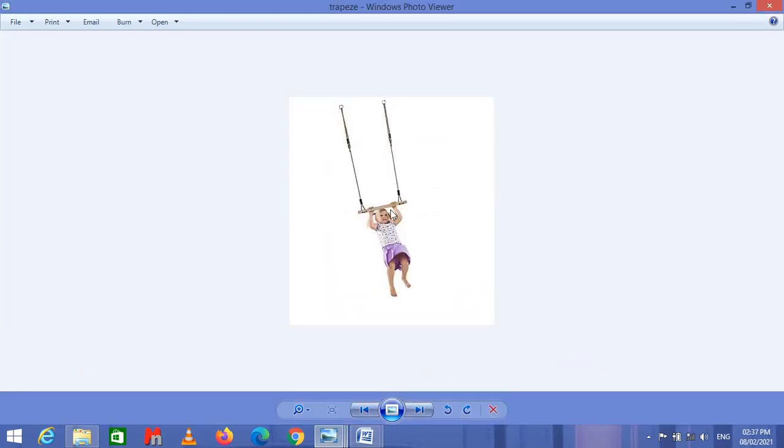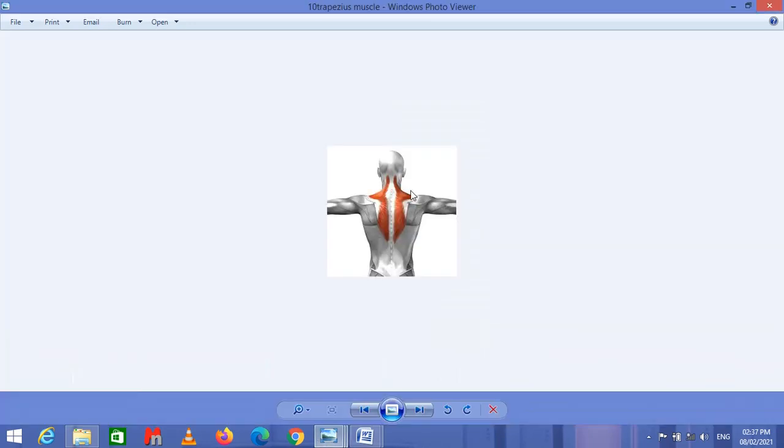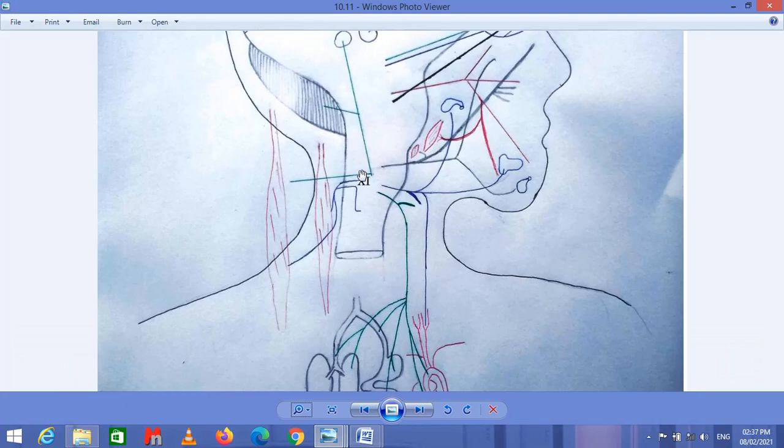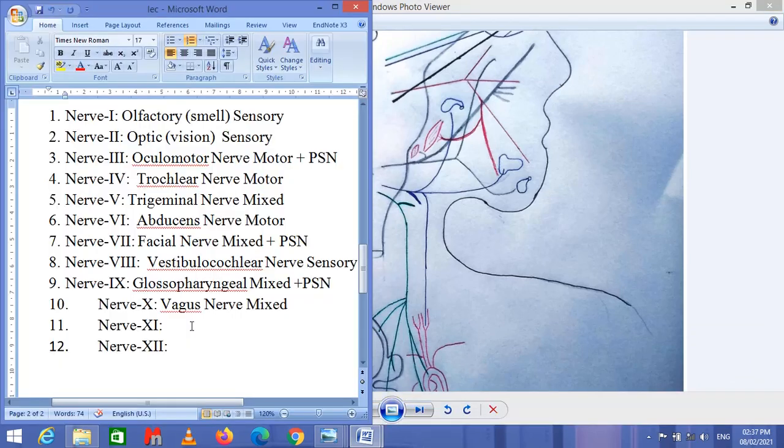This muscle represents a trapeze-like, swing-like structure. That is why this is called the trapezius muscle, and this trapezius muscle is also supplied by the accessory nerve, or nerve 11. Nerve 11 is the accessory nerve, and this accessory nerve is a motor nerve.